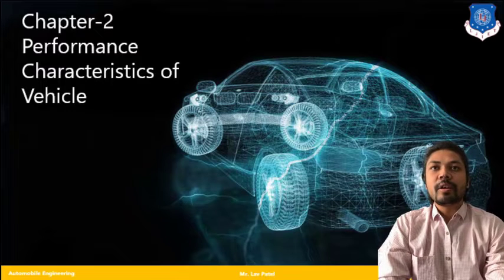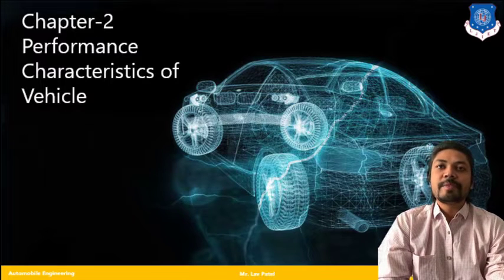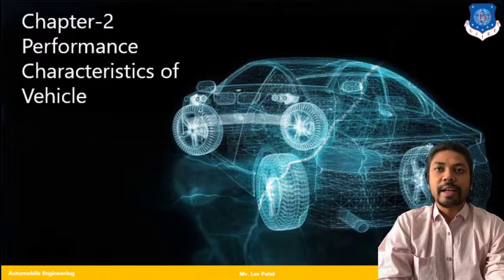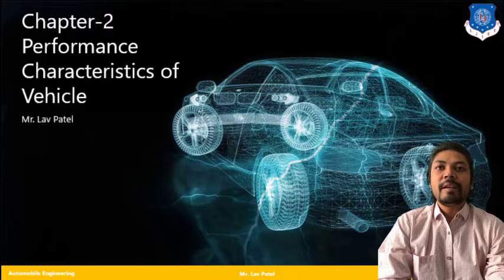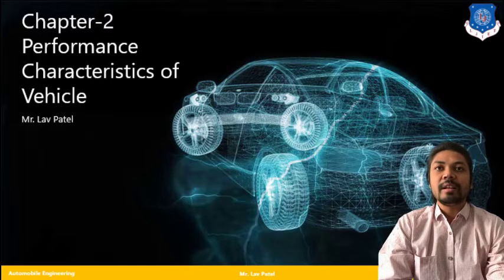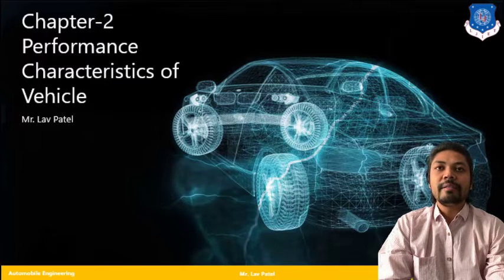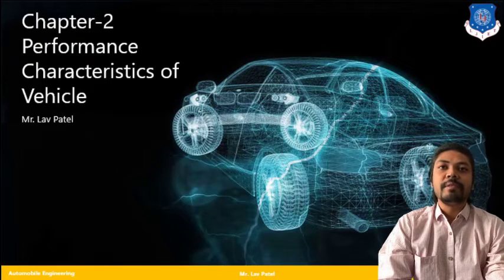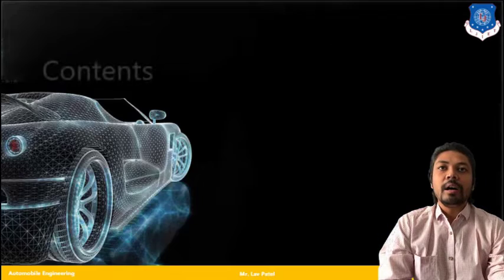So we are in continued talk with the subject Vehicle Dynamics, chapter 2, performance characteristics of vehicle. We have also learned from the previous lecture about acceleration, torque, power and the various terms related to our second chapter, performance characteristics of vehicle. Also we have seen there are two types of limit. First is due to the torque and the second one is due to the road surface.